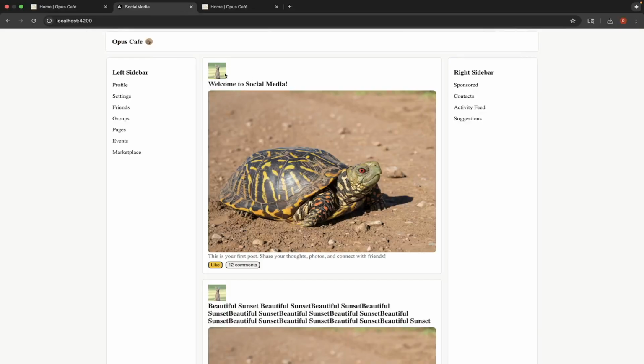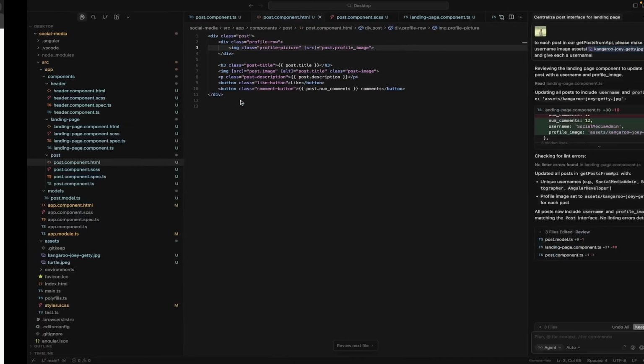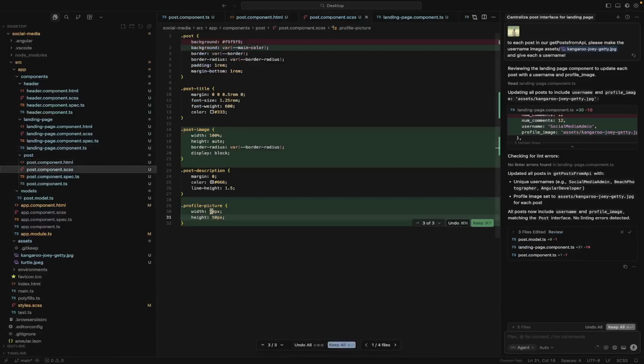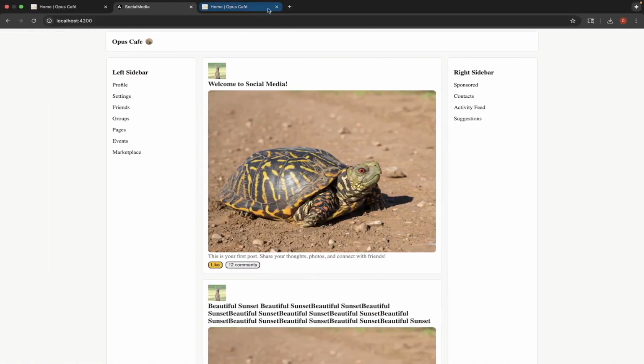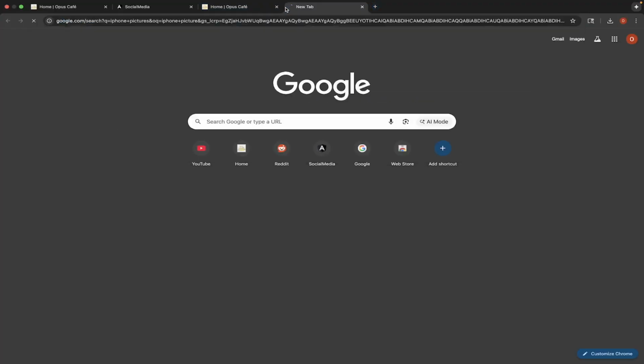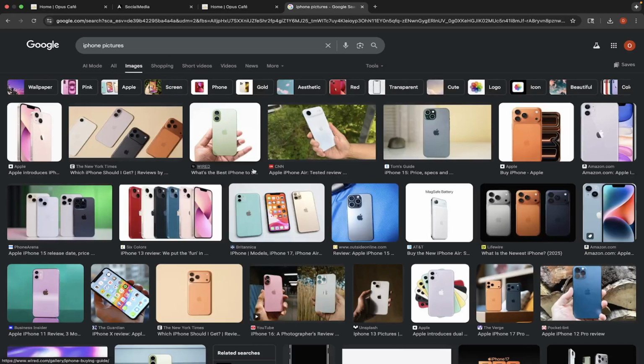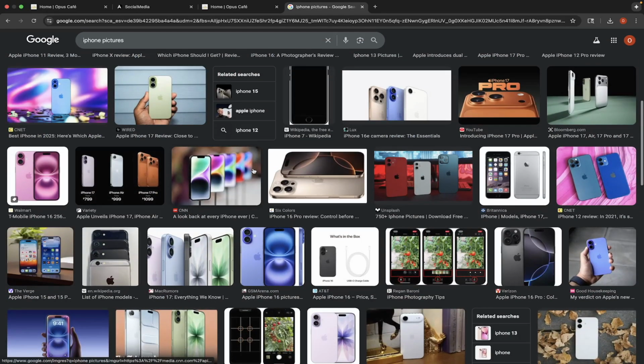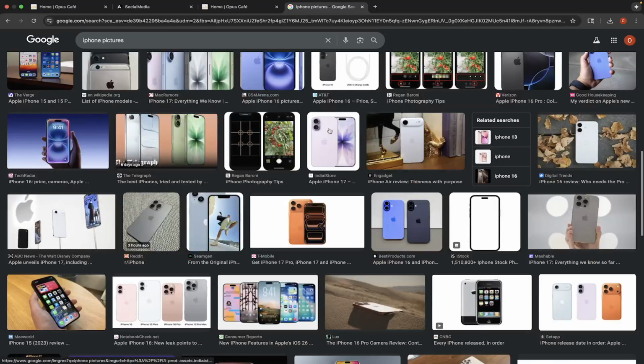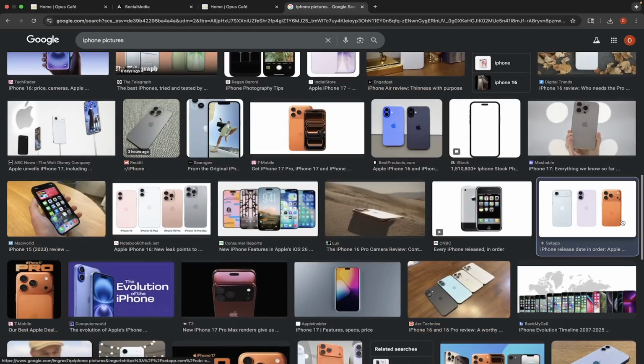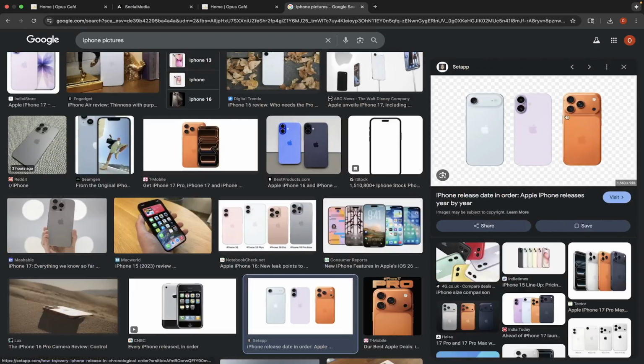Nice. All right. One thing that's important, I should say, I'm putting the profile picture as width and height the same. If this was a portrait image, an iPhone picture, these are all square actually. Okay, let's say it was landscape like this, where it's wider than it's taller. That actually would not work, right? Because then you're going to be forcing this to be the same height and width. So you want a square image.